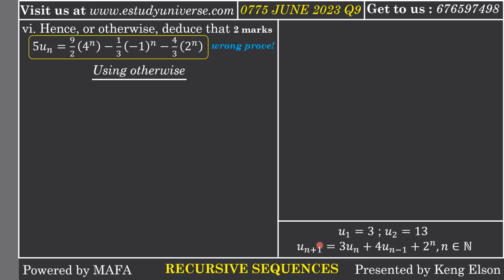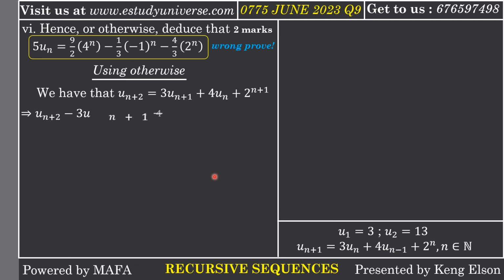So here we basically increase all the terms of n by 1 so that we have un plus 2 equal to 3 un plus 1 plus 4 un plus 2 to the n plus 1.